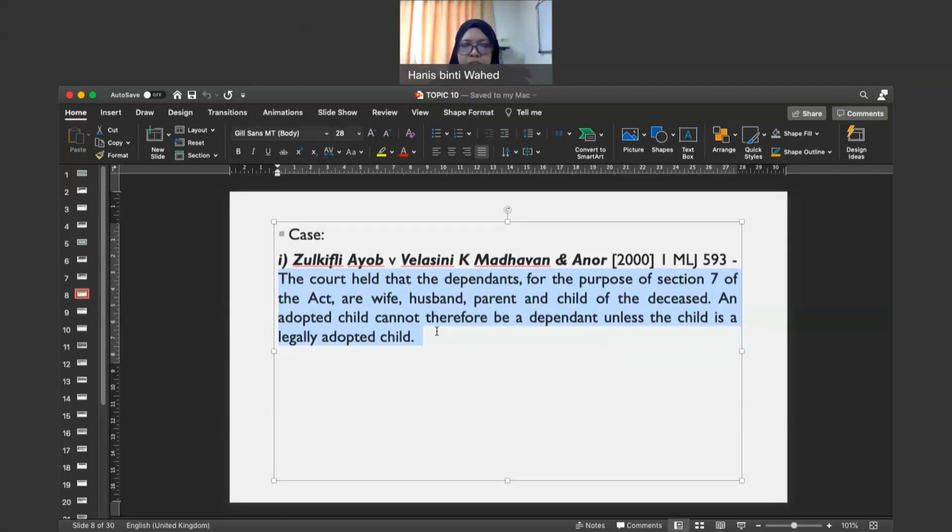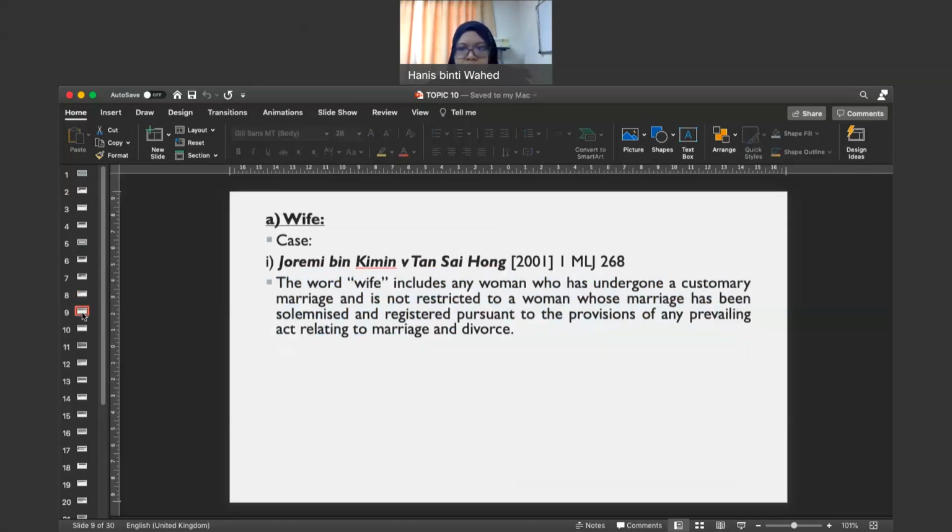So based on this section, we can say that there's no discretion. The judges, the court, do not have any discretion to determine who can be considered as a dependent, because the word dependent itself is already defined under section 7, subsections 2 and 11.